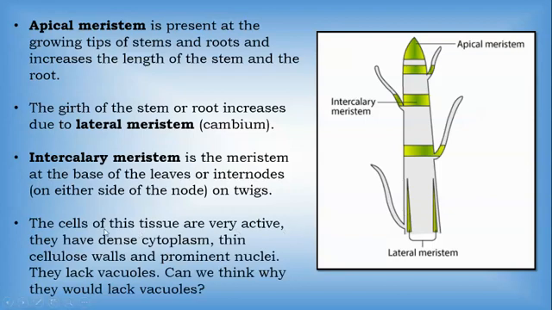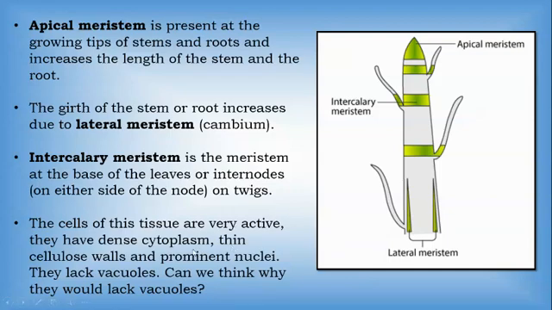So the cells of this tissue are very active. They have a dense cytoplasm, thin cellulose walls, and prominent nuclei. They lack vacuoles. Can you think why they would lack vacuoles? Now see here, the cells of the tissue are very active. So the meristematic tissue, which includes apical meristem, intercalary meristem, and lateral meristem, is very active. Why? Because they are dividing tissue. They carry out the dividing of the cells. They help in the growth of the plant. They form the new parts or new tissue in the plant.